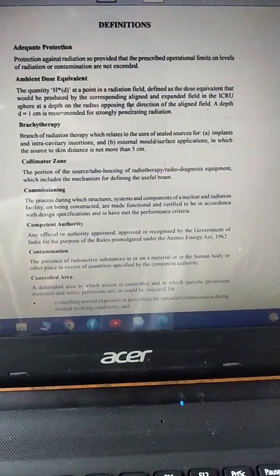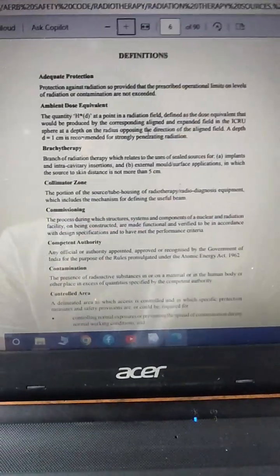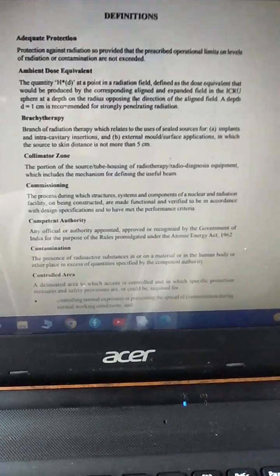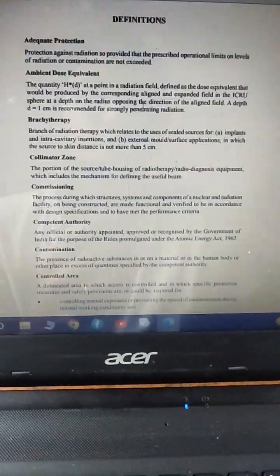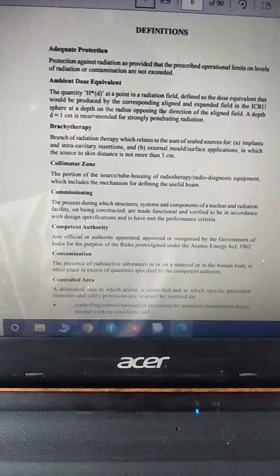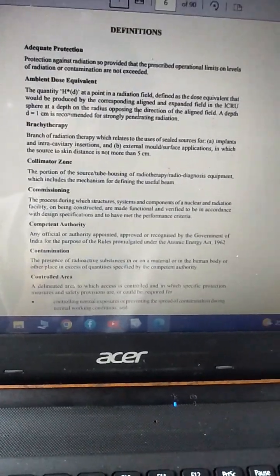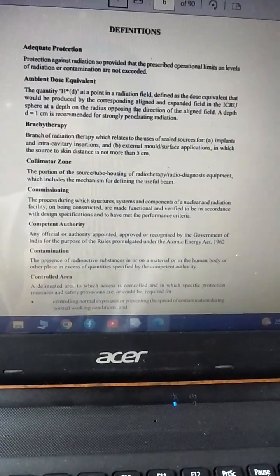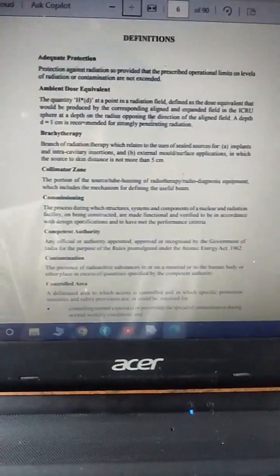A depth d equal to 1 cm is recommended for strongly penetrating radiation. That is the important one, which defines the ambient dose equivalent.